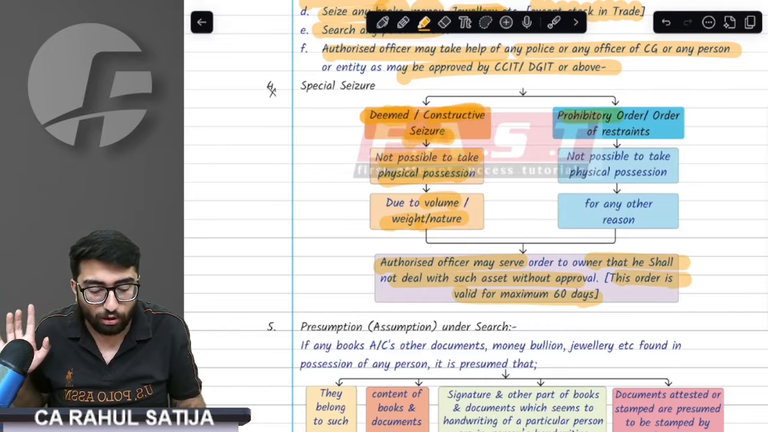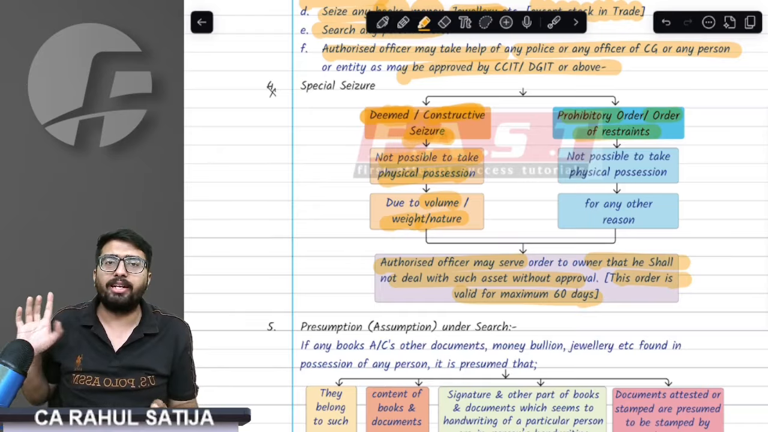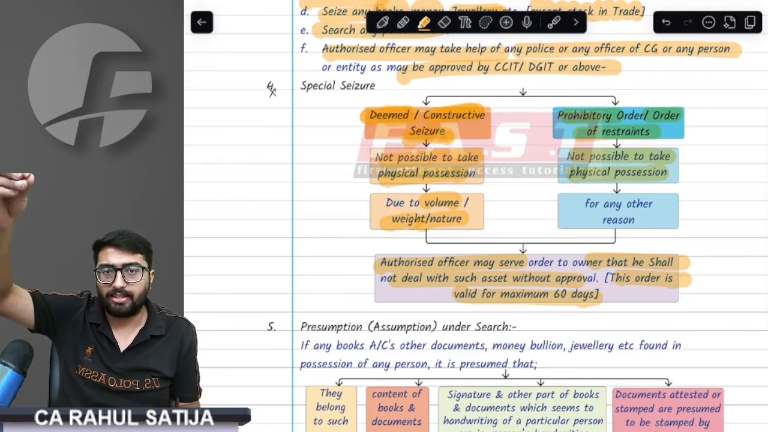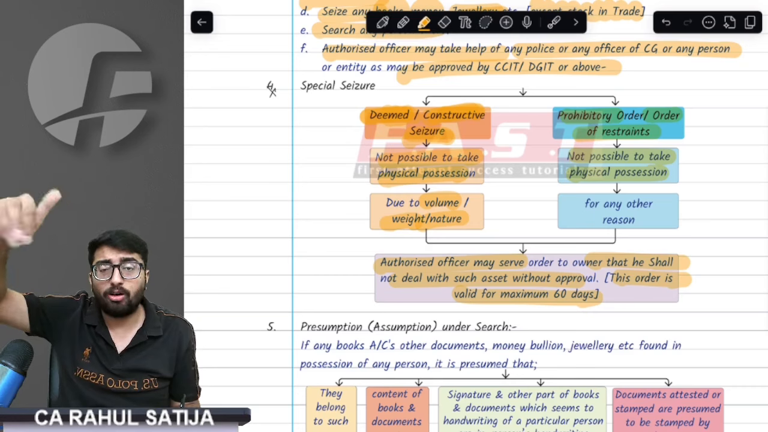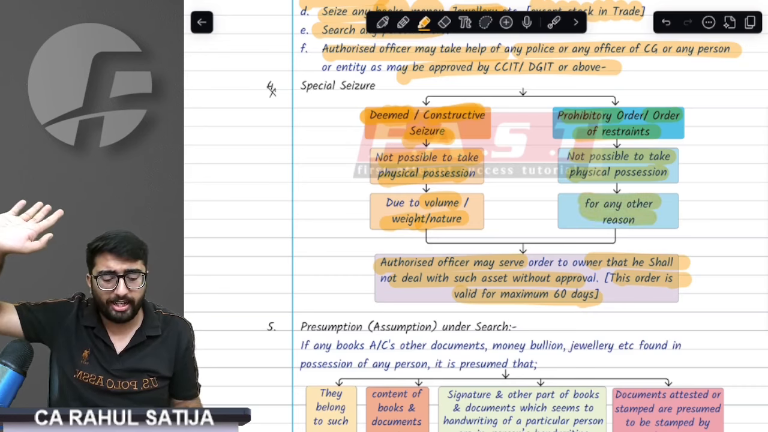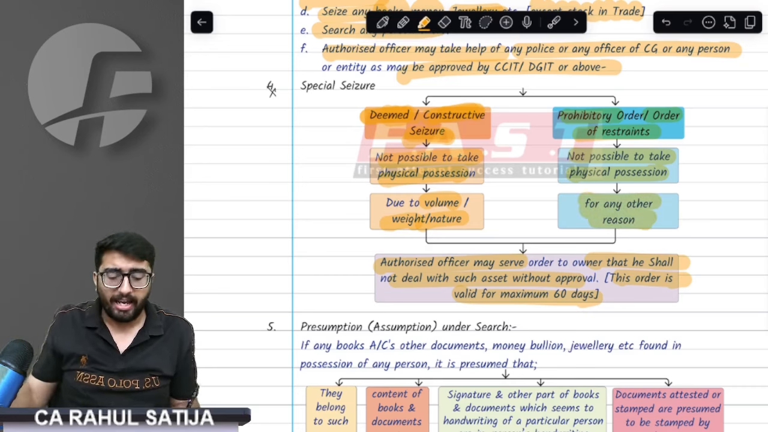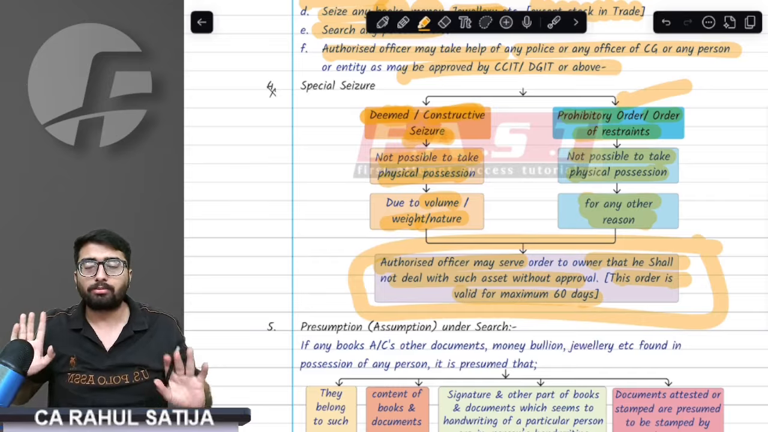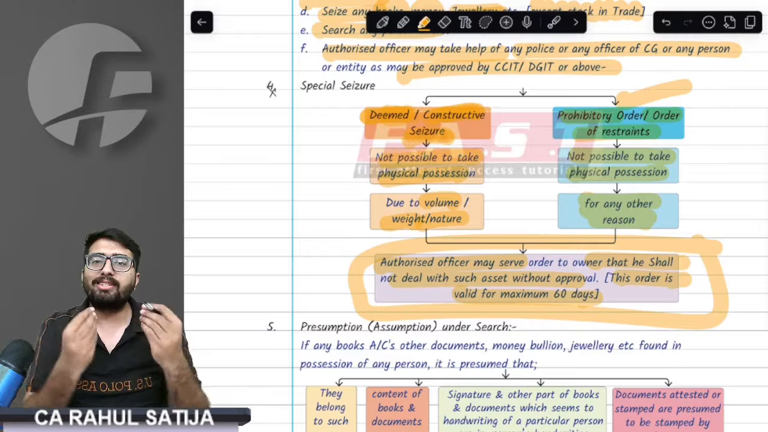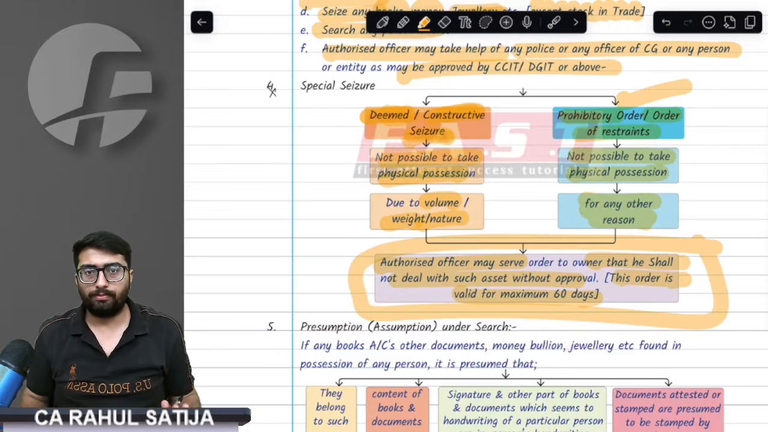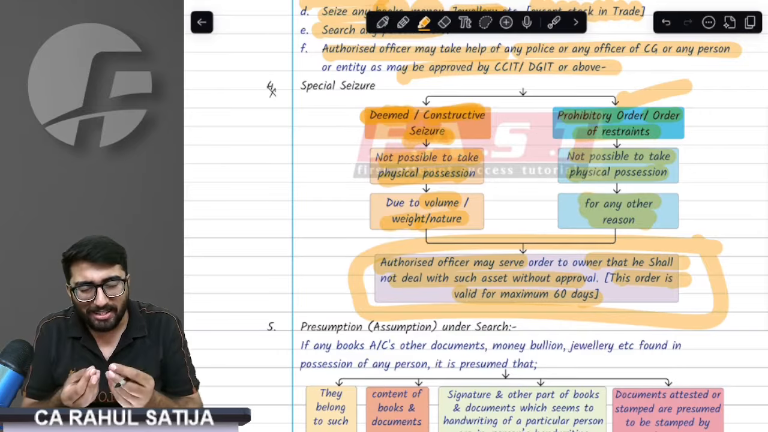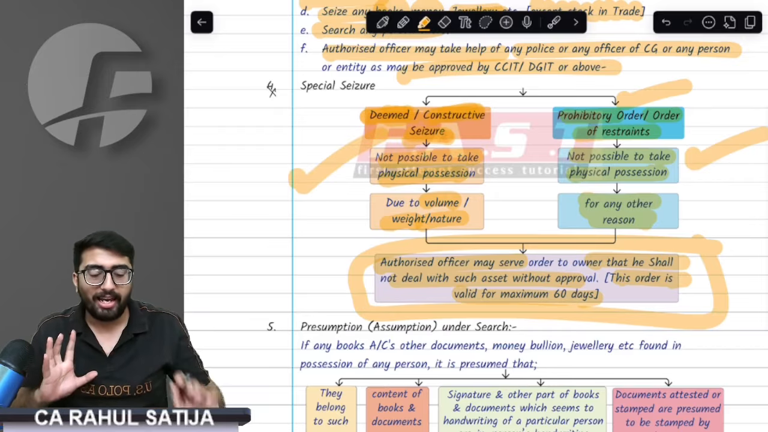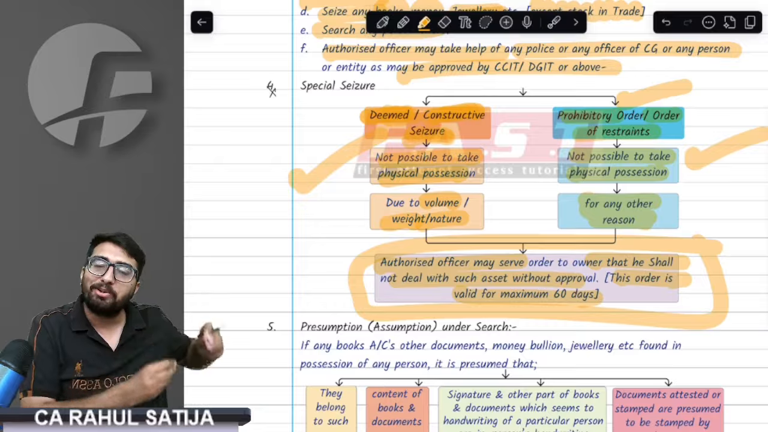The provision says in that case they would pass a prohibitory order or order of restraint. If the department cannot take away the physical possession of any asset, and because of other reasons, not because of volume, weight, and nature, they cannot take it away, in that case again they would do a 60-day prohibitory order. In both the cases, for 60 days I cannot sell the asset. In the first case I can use the asset, I cannot sell it. In this case, I cannot even use it, I cannot take out the oil.